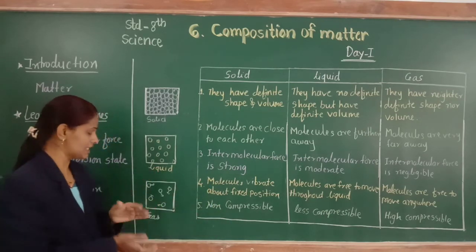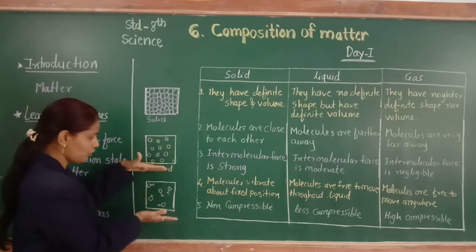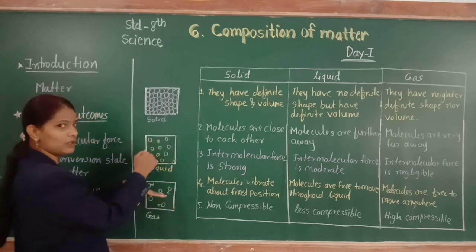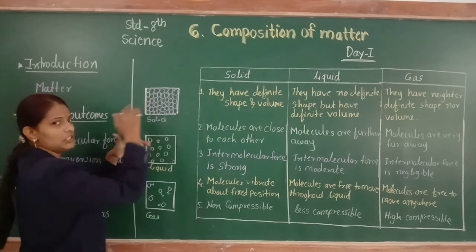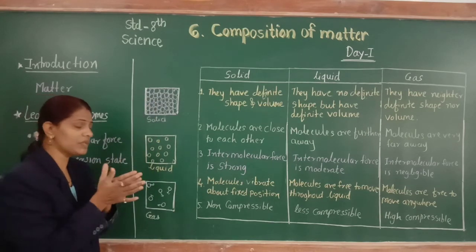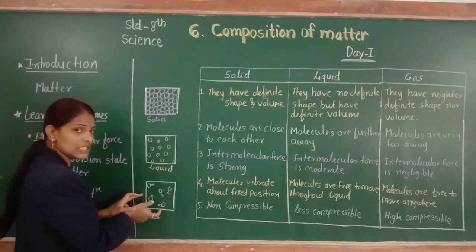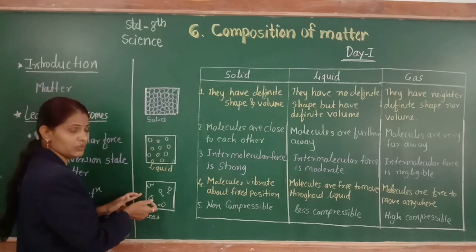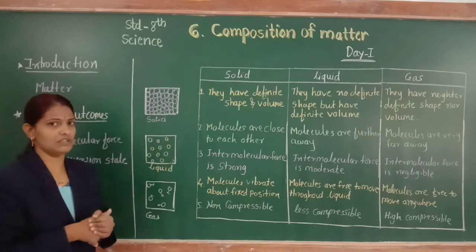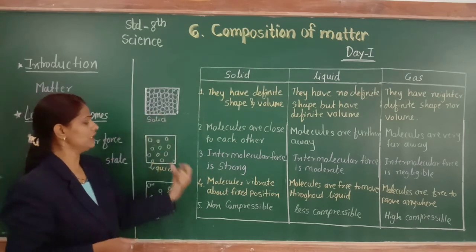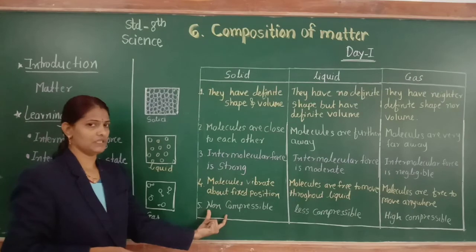We can compress gas. When we compress the gas, it converts into liquid. When we compress the liquid, it converts into solid. Compress means we decrease the space between these molecules. But there is no space in solid, and that is why solids are not compressible.